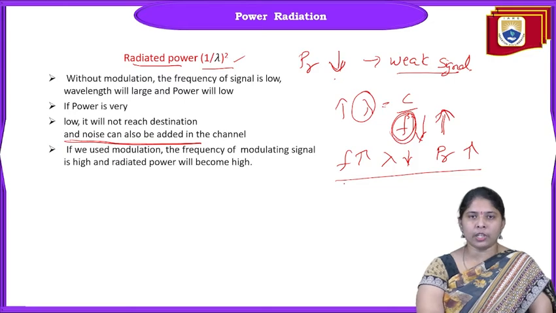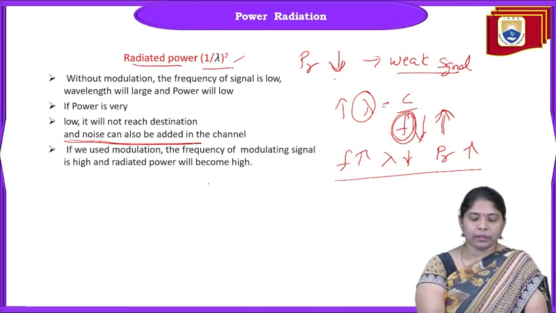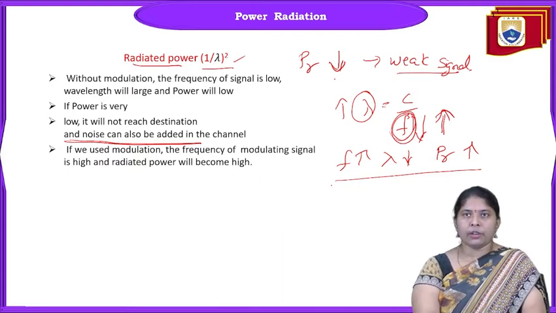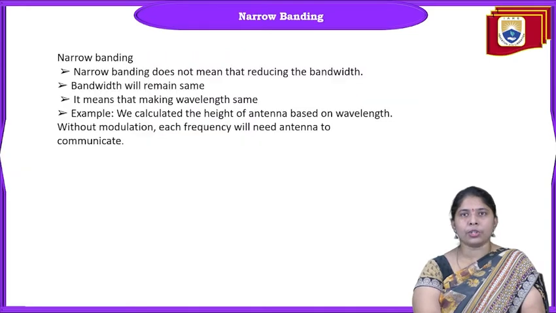But here the information is low frequency and the transmission should be done in high frequency. This is a very important reason why we go for high frequency transmission, that is modulation. Radiated power is proportional to 1 by lambda whole square.